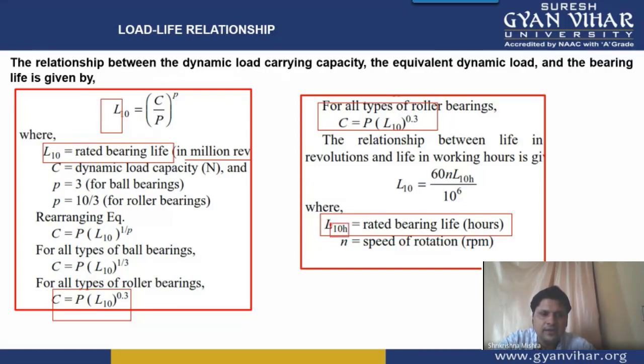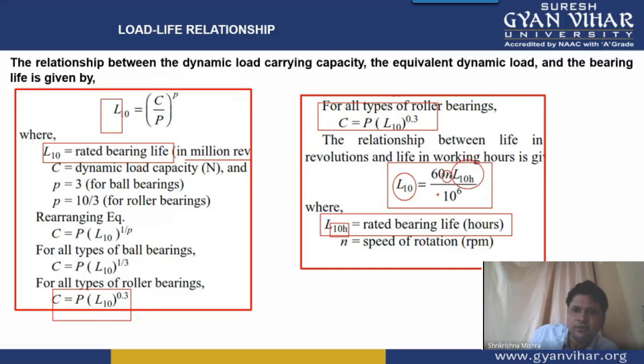All right, L in subscript we are writing 10H. So this is in hours. So what will be the relation which we will use in converting if the question has given us the value in million revolutions? We will use this formula. L10, that is life in million revolutions, is equal to 60 into n into L10H, life in hours, divided by 10 to the power 6, where small n is what?